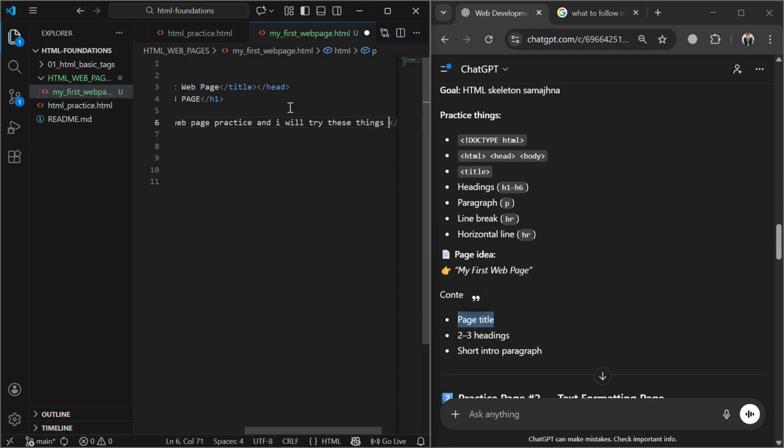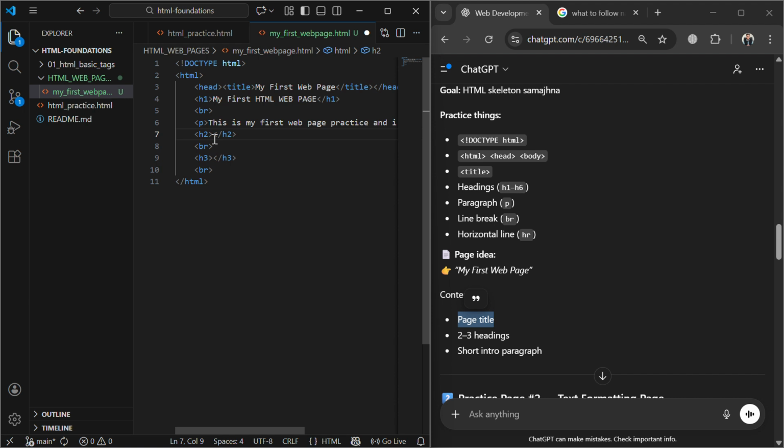And in heading 2, I would give my name: Abdul Basit. Mashallah, one of the beautiful names. And after break, some paragraph.